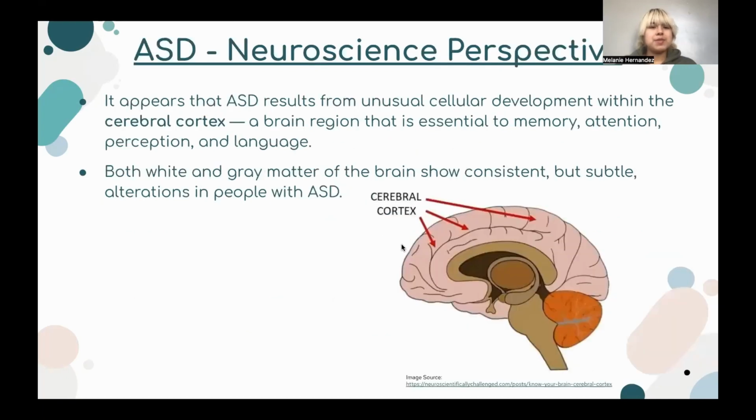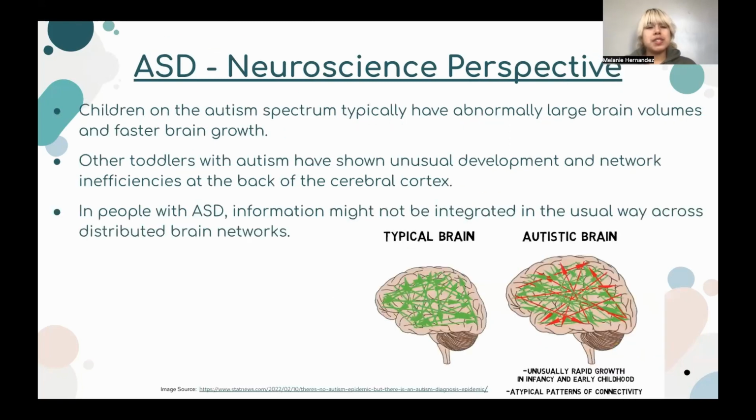From a neuroscience perspective, ASD results from unusual development within the cerebral cortex, which is indicated by the left arrows. It is a brain region that is essential to memory, attention, perception, and language. In the cerebral cortex, white and gray matter of the brain show consistent but subtle alterations in people with ASD. Children on the autism spectrum typically have abnormally large brain volumes and faster brain growth.